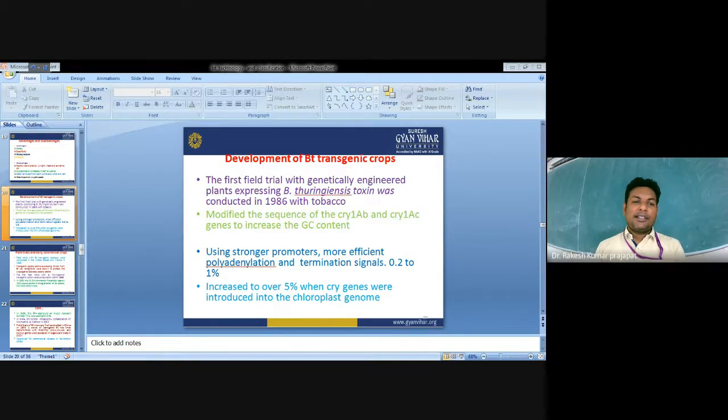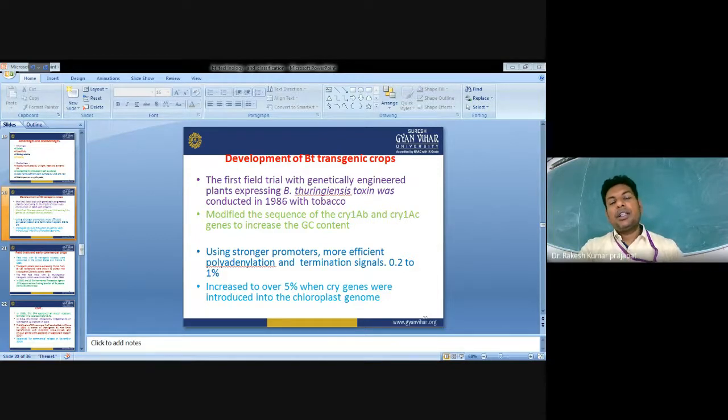Bt crystal proteins, called Cry proteins, exhibit a high degree of target specificity because of their mode of action with insect larvae. The larva ingests the Bt spores and Cry proteins. Suppose we have developed a transgenic plant which is expressing the cry genes. When an insect feeds upon the plant, the proteins expressed in the leaf are also ingested by the insect.